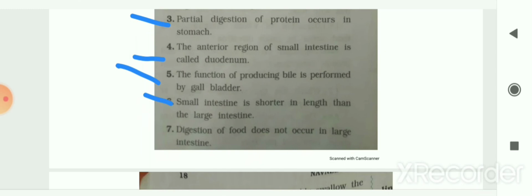Next is, the digestion of food does not occur in the large intestine. So it is true. The digestion of food does not occur in the large intestine. Next, number 8, grass eating animals quickly swallow the grass and later it returns to the mouth for proper chewing. So its answer is true. Next is, amoeba is a unicellular organism. So again the answer is true. Next is, in amoeba digestive juices are secreted into the food vacuole. So the answer is true. Here the answers to your true or false are also given to you.